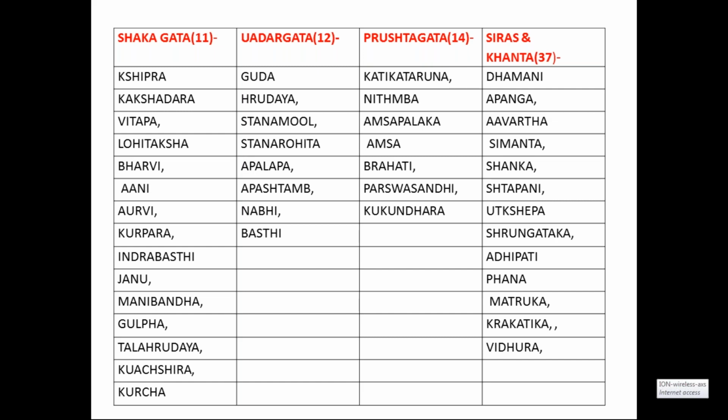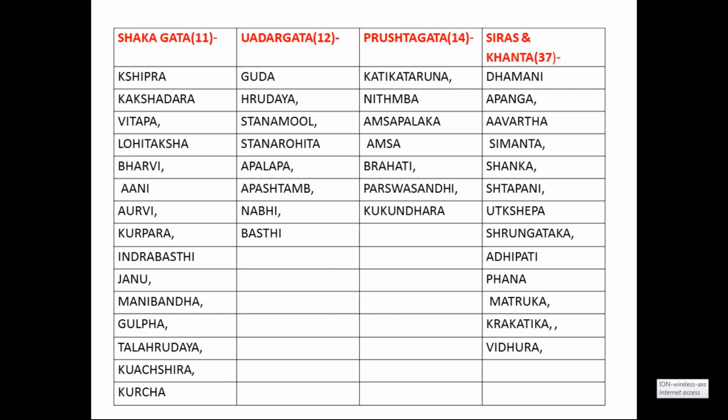And Udaragata means here abdomen. Udara means abdomen. Ura is the chest. Both together, abdomen and chest part, you have 12 in number. Then Prushtagata is the back: Katika, Taruna, Nitamba, Amsa, Phalaka, Amsa, and so on, forming 14 in number. Just concentrate on the word Amsa in the Prushtagata marma. It is showing only one, but it is not one, it is on either side of the body.